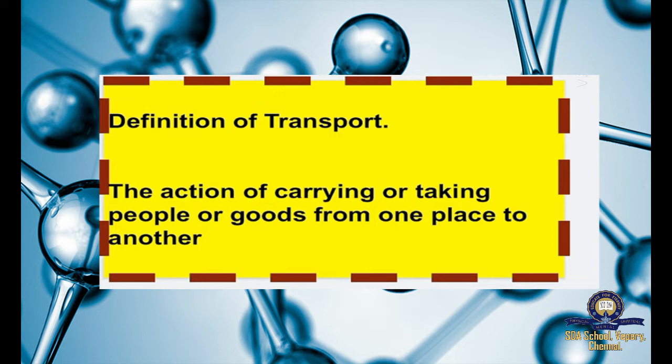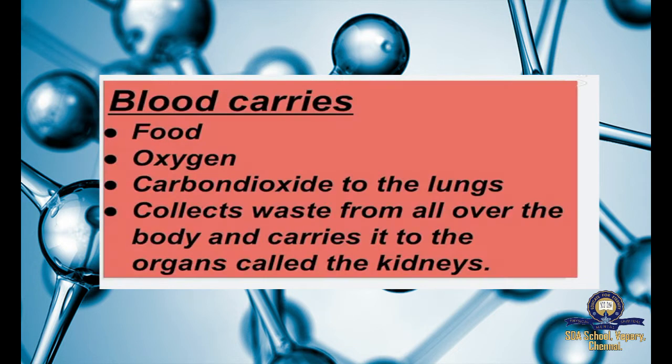After this, what did we see? We saw what the blood carries, the circulatory system, the heart, the blood vessels, how blood flows, and heartbeat. Shall we recollect all those things once again? What does the blood carry?